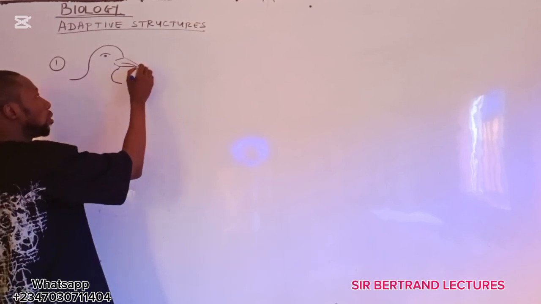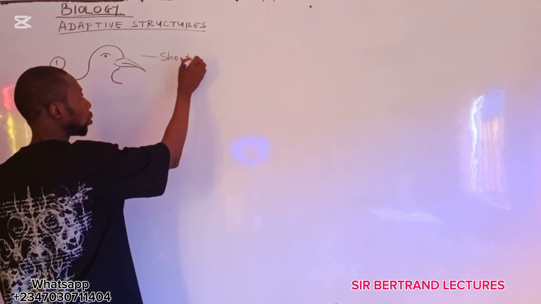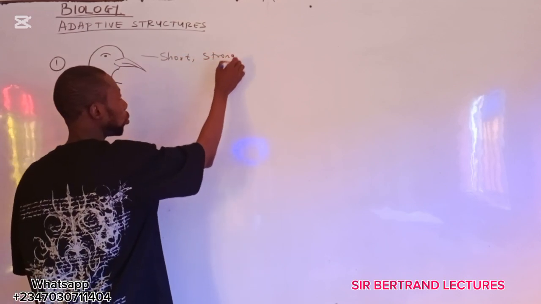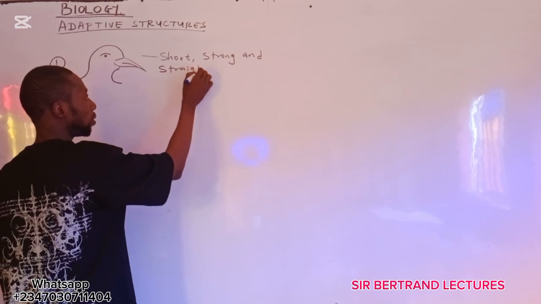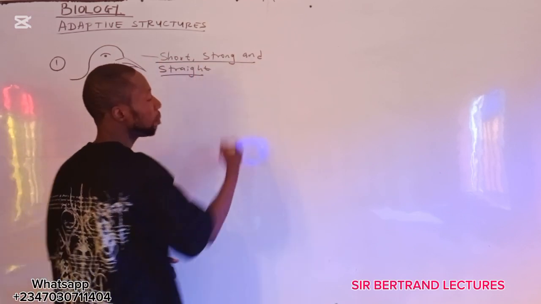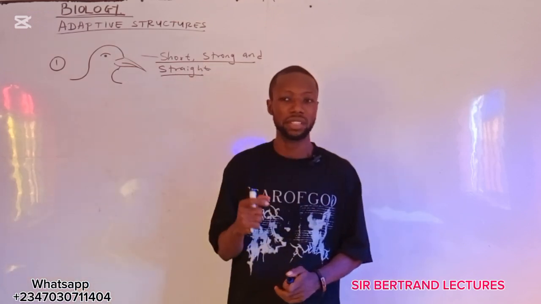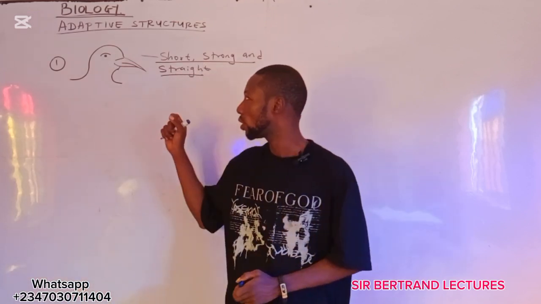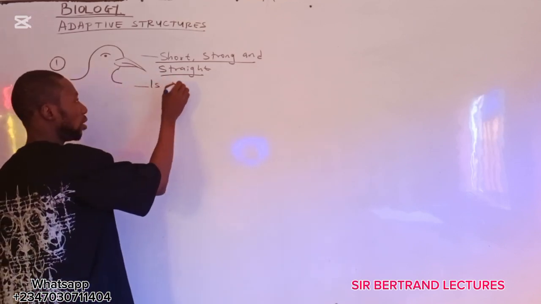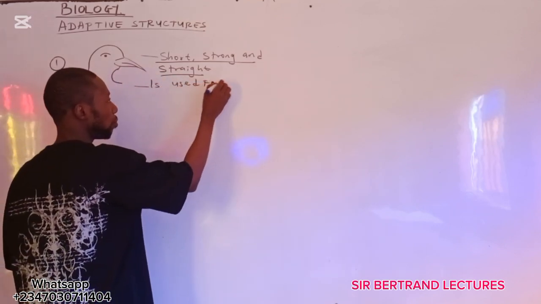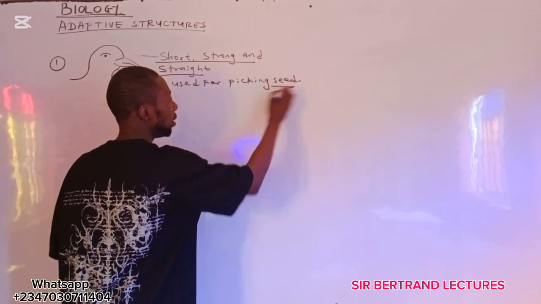This beak here on the board, the beak is short, strong, and straight. This is short, strong, and straight beak. What is it used for? The beak is used for picking seed.